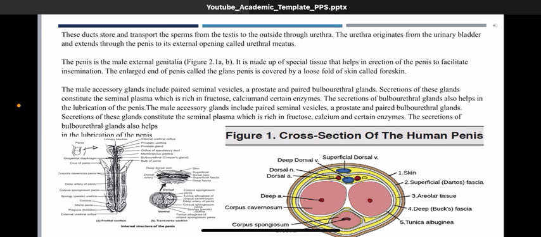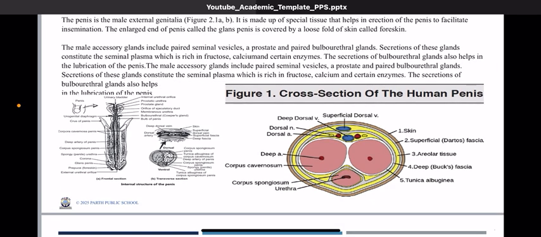The accessory glands, be it the seminal vesicles or the bulbourethral glands, play an important role by creating the semen and adding this fluid wherein the sperm can swim, and it can also neutralize the acidity present within the female genital tract. So that also is an important thing.